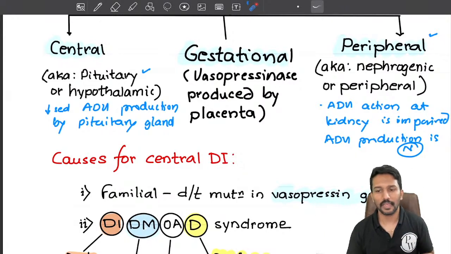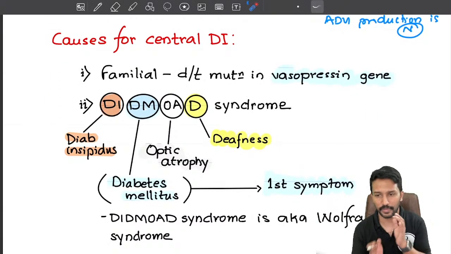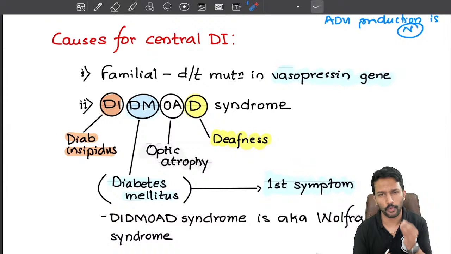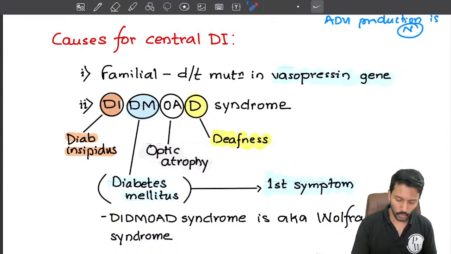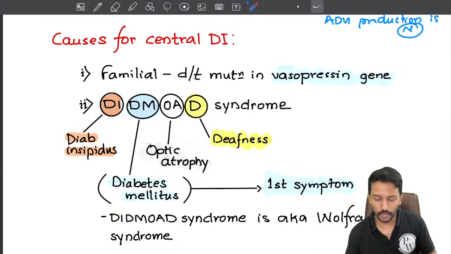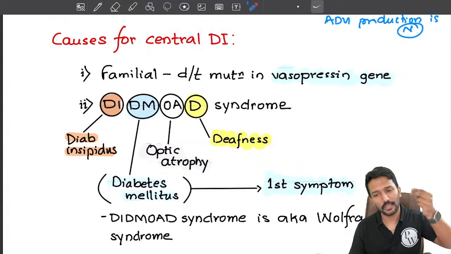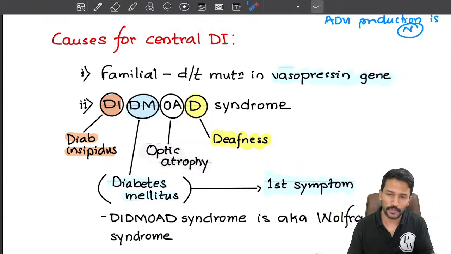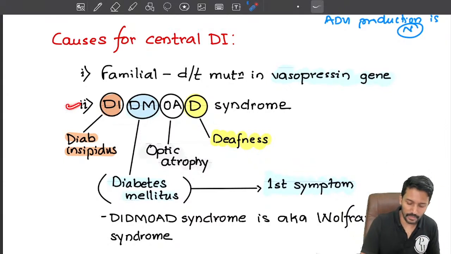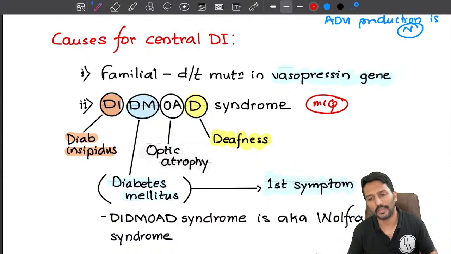Okay. Now in the exam, what kind of questions are expected? They will ask you questions related to causes of central as well as nephrogenic diabetes insipidus. 3 or 4 important MCQ points. Number 1, what is the cause of familial central diabetes insipidus? It is due to mutation in the vasopressin gene. So in the pituitary gland, if the vasopressin gene itself is mutated, it will not be able to produce vasopressin. Simple, right? Then there is a second condition called DIDMOAD syndrome. This is a repeatedly asked MCQ template. They have asked which of the following is not a component of DIDMOAD syndrome.